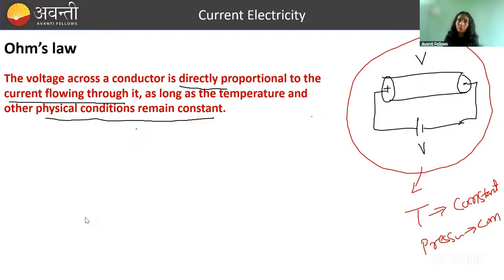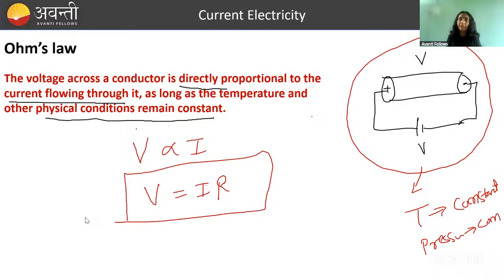So if that is true, then Ohm said that potential difference is directly proportional to current flowing. Okay, that was the law, and V is equal to this proportionality constant times I, equal to IR. Okay, and thus we got V equal to IR. Here V is what? V is not potential; it's potential difference. Okay, so potential difference across the conductor.